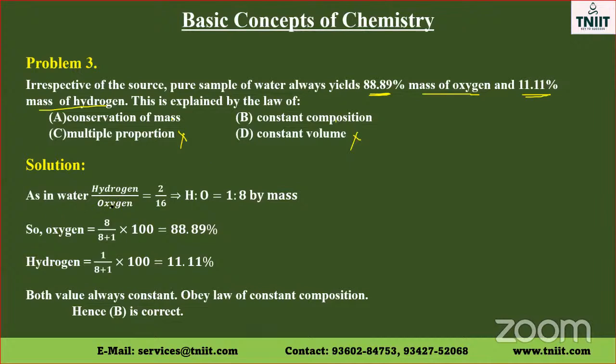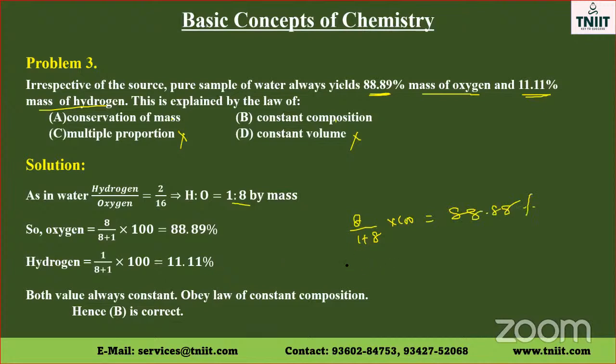As in water, hydrogen to oxygen is 2/16, or the ratio is 1:8. So the percentage of oxygen is 8 parts of oxygen divided by the total, 1 plus 8, into 100. So it is 88.88%.